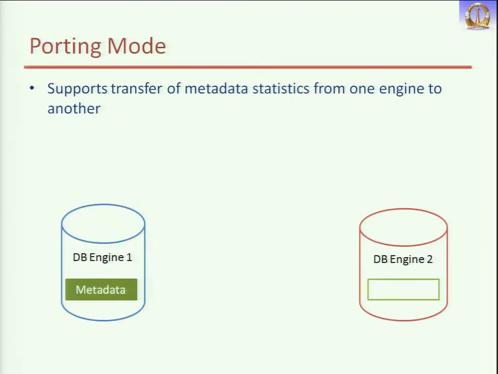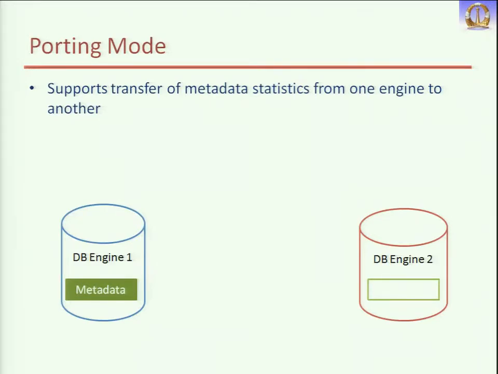Now you have porting mode. Suppose you want to test the systems DB2 and Oracle on the same database. It supports the transfer of metadata statistics from one engine to another. Suppose you have a 1 GB database or say 100 GB database and you want to test two database engines on the same database. One way is to store data in both databases and then do your testing.